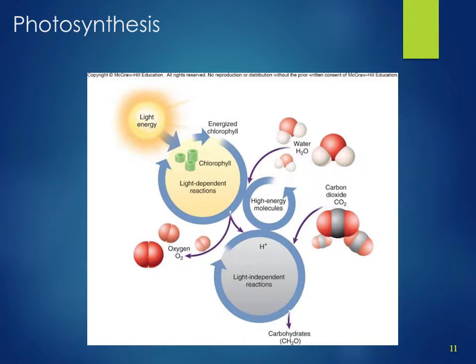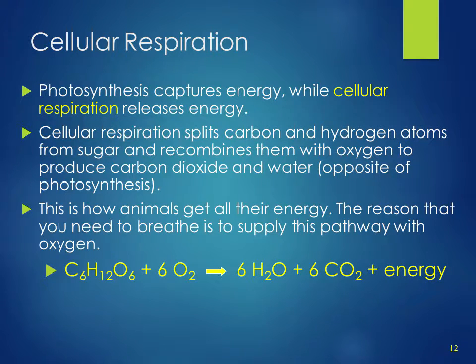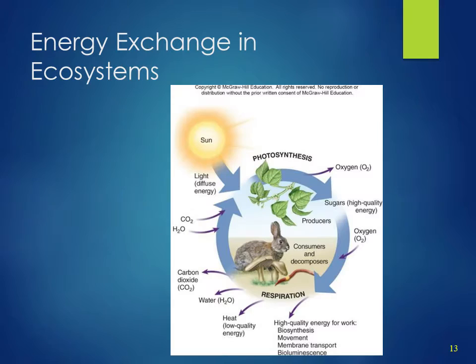This illustration demonstrates photosynthesis. While photosynthesis converts sunlight to glucose and oxygen, cellular respiration is just the opposite. It converts glucose into water and carbon dioxide while giving off energy. That energy released is what animals and other living things use to do work. This means that photosynthesis and cellular respiration are linked in all living things. An illustration of energy exchange in ecosystems.